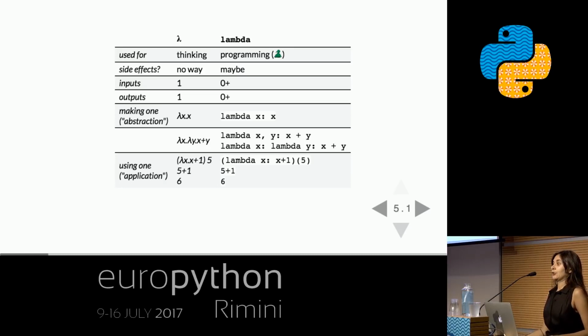So let's talk about pure functions. A pure function is a function that has no side effects. In the lambda calculus, there is no way, no how are you going to have a side effect in your function. A side effect is something that the function does that is other than just returning its return value.